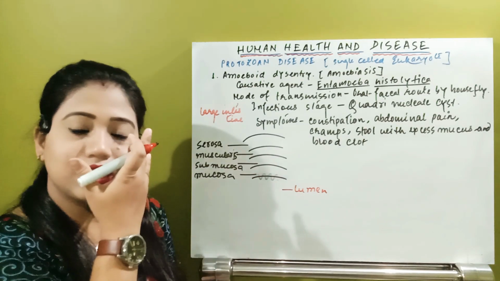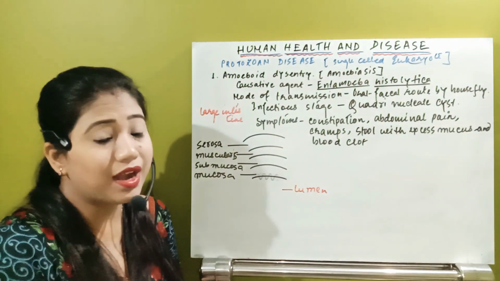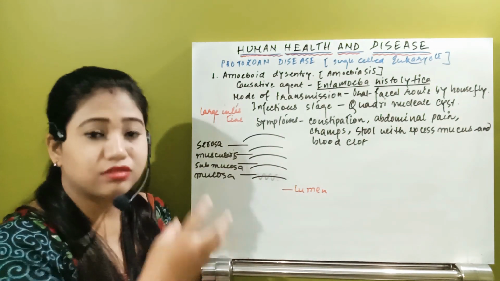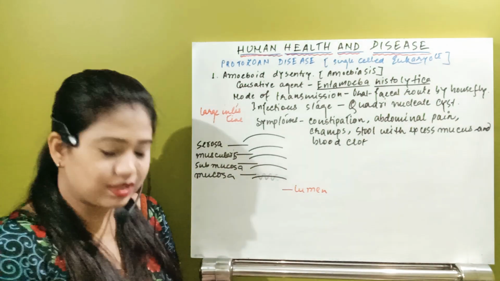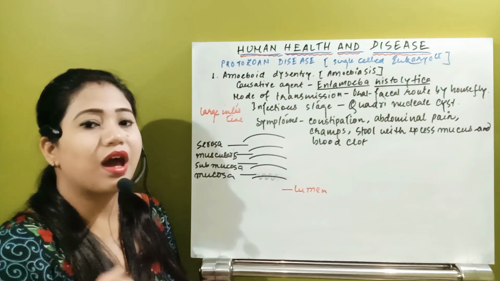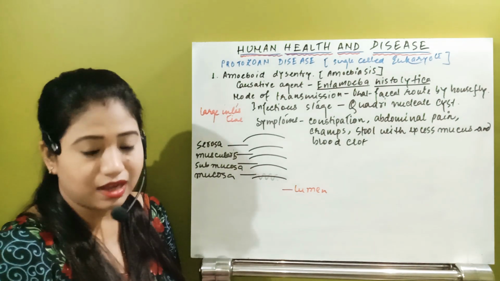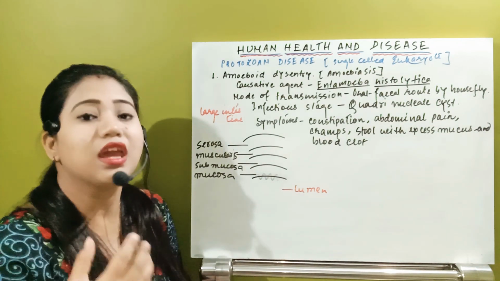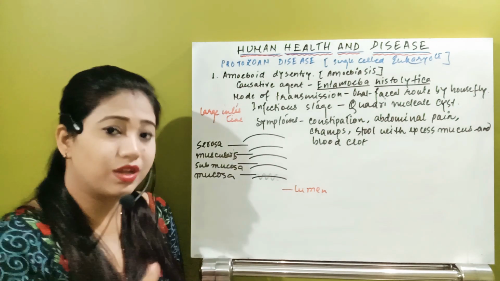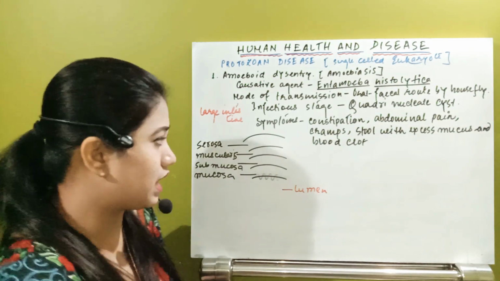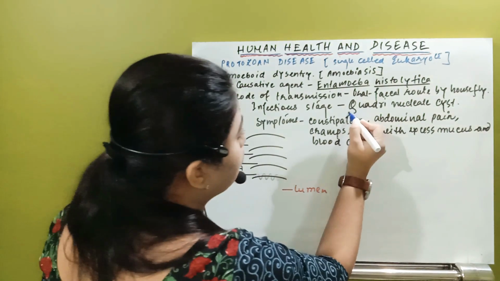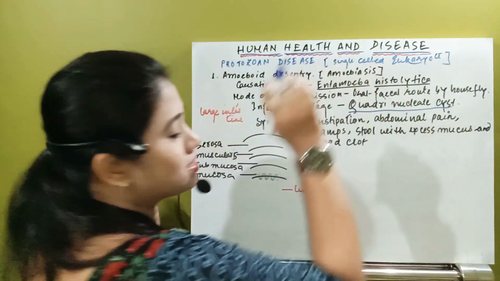Now just see in this lining where that pathogen, that protozoa Entamoeba histolytica, will enter. So just see, first of all, what happened? Our infectious stage is there. That infectious stage, if we take it with contaminated food, it will enter. And what is that infectious stage called? This is known as the quadrinucleate cyst.